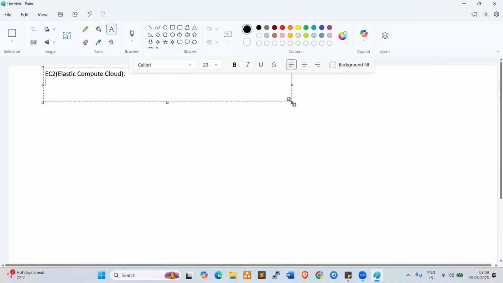Elastic Compute Cloud, which is a service. So practically, how can we create an EC2 instance? How can we connect to the instance? What are the configurations we give? And what are the steps we need to follow? Let's try to understand EC2.